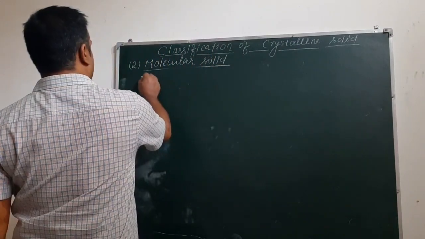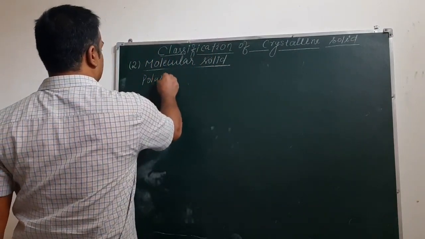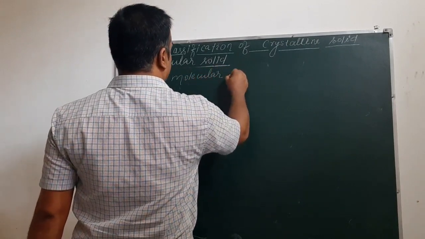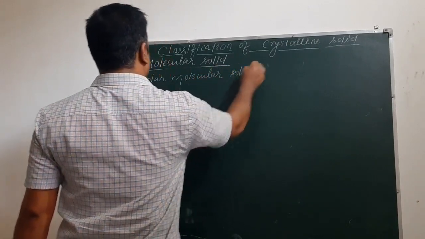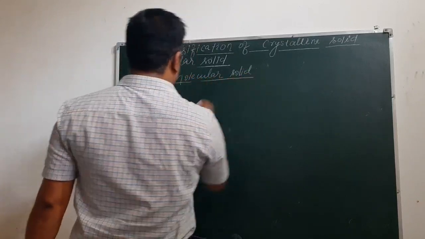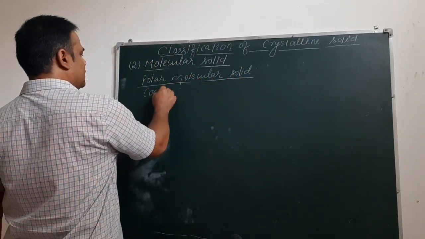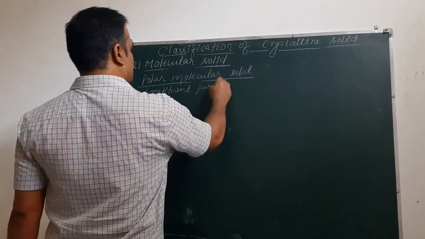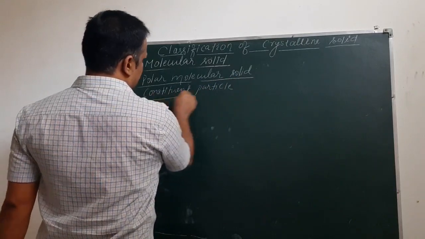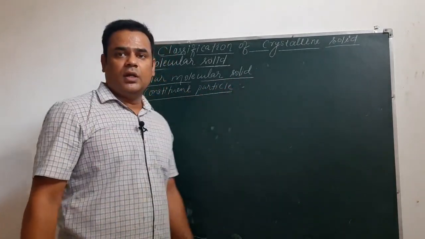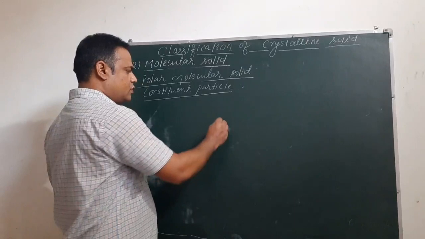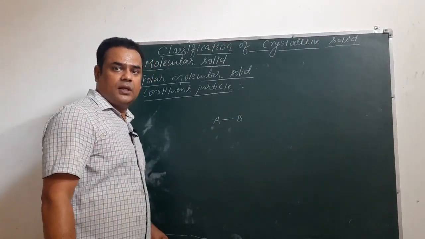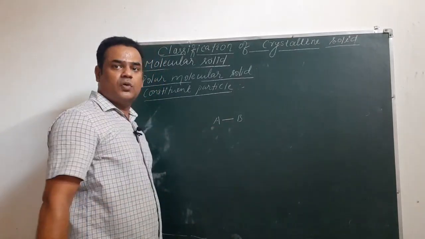Now we'll talk about the polar molecular solid. The constituent particles of this will be polar molecules. We know that in case of a polar molecule, suppose any polar molecule AB is there, then it is polar because one of the elements has more electronegativity.